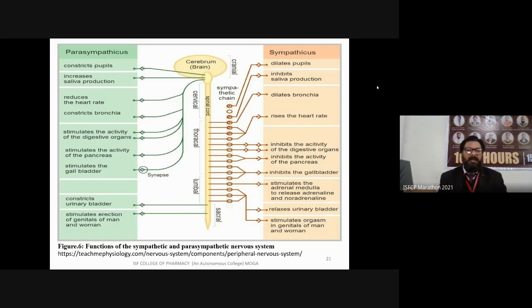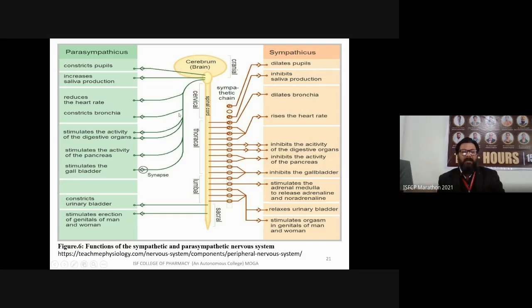In parasympathetic, the pupils are constricted, but in sympathetic, the pupils are dilated. Parasympathetic increases saliva production. In sympathetic, it inhibits saliva production. In parasympathetic, there is a reduction in heart rate and the bronchi are constricted. But in sympathetic, the bronchi are dilated and there is an increase in heart rate.